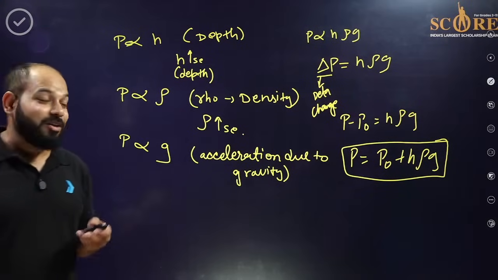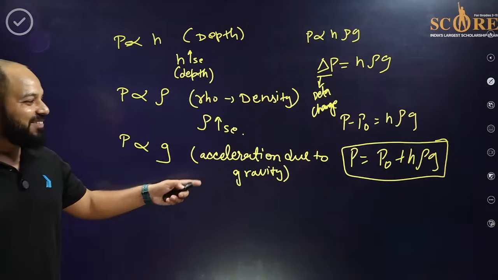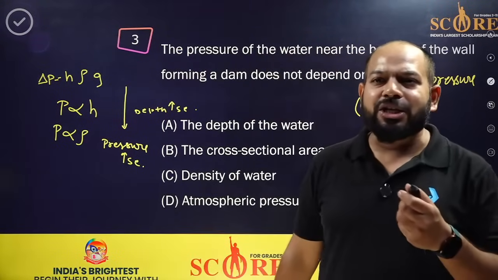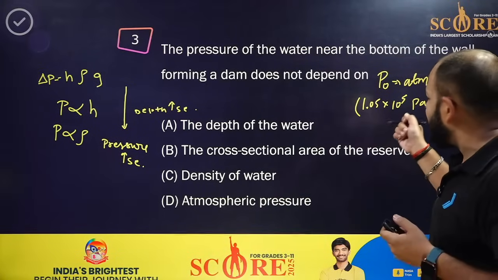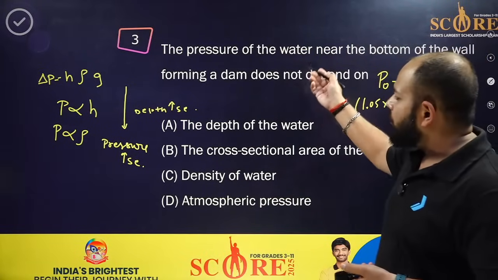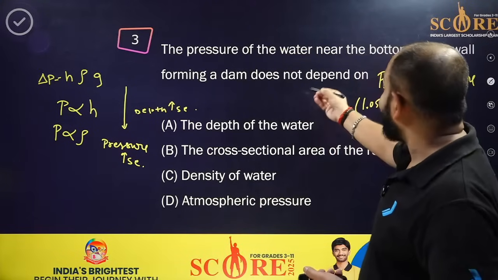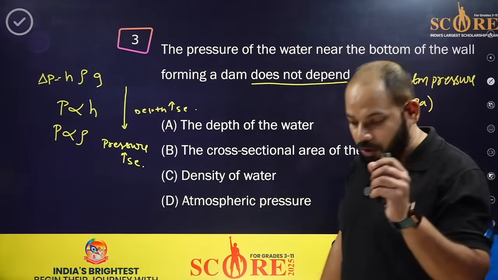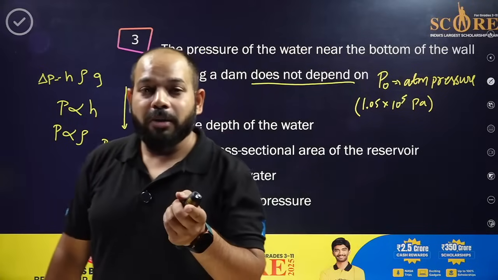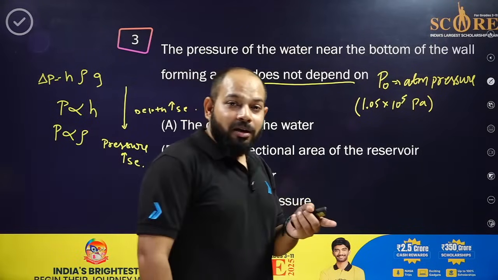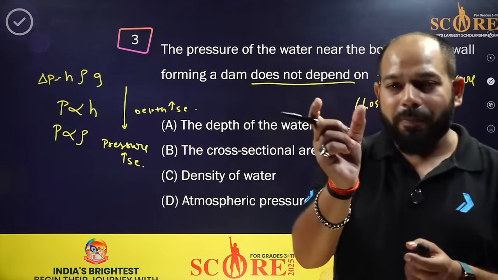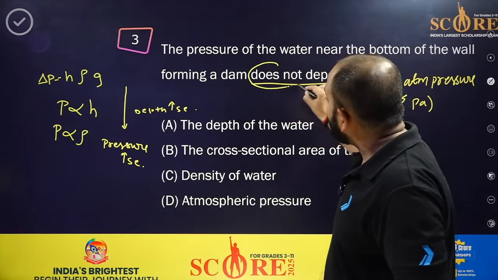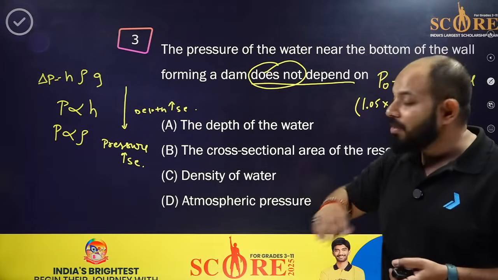Why am I focusing on the pressure? Because the pressure is there. Okay, let's come back to the question again. As you have seen in the relation, I have written P equals P naught plus H rho G, pressure of the wall. So depth of the water, it does not depend. It's asking does not depend. Always focus on the question when it's asking not depending or not there. What we do, we read the question from the top. I mean, we forgot to read this one line. Most of the time it happens, and we directly put the answer.